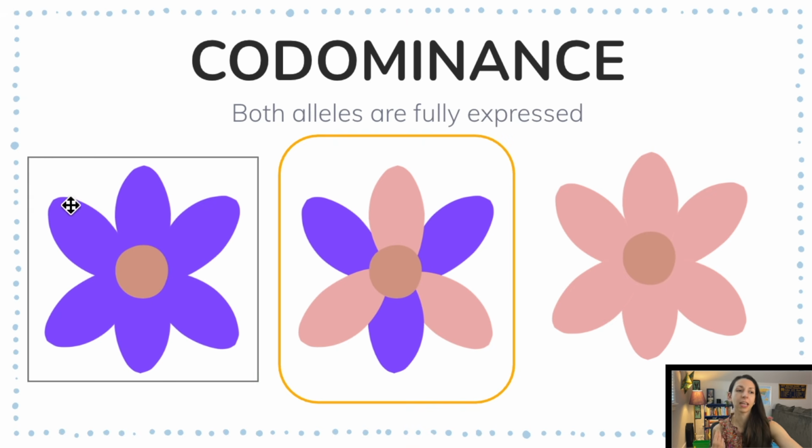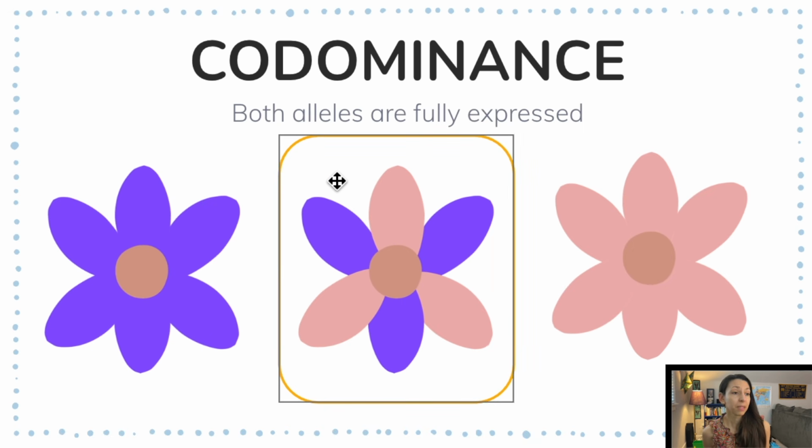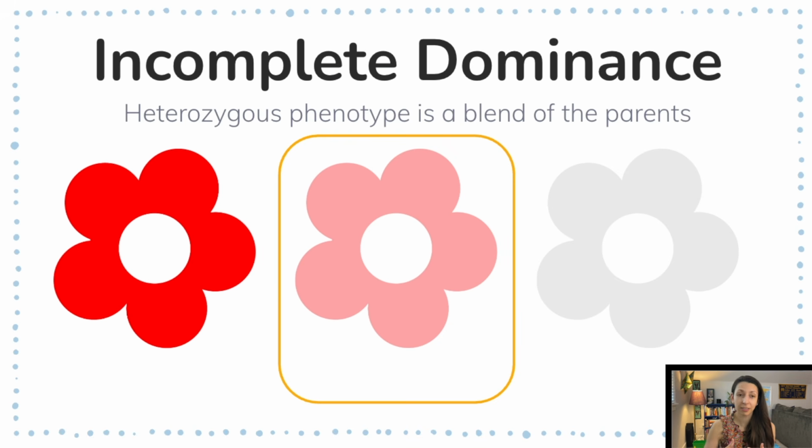If they were crossed, then in the offspring, we would see both the pink and the purple in the petals. Incomplete dominance is a blend. So that's when we would see a mixture of these two instead of one represented over the other, or a combination of traits.